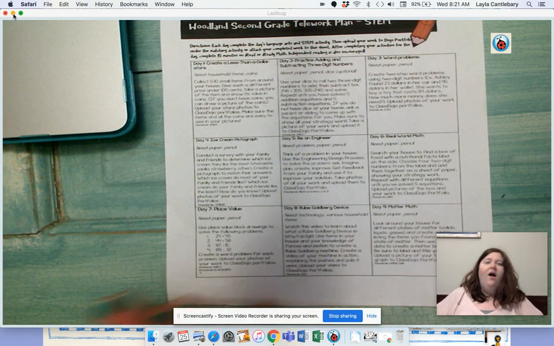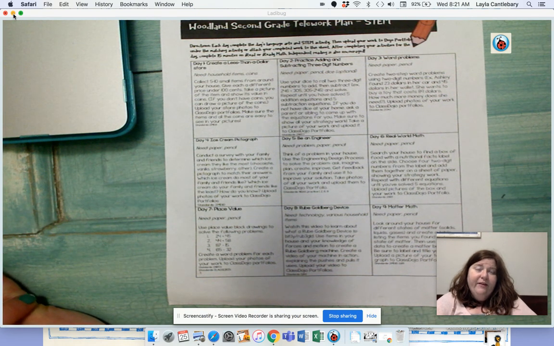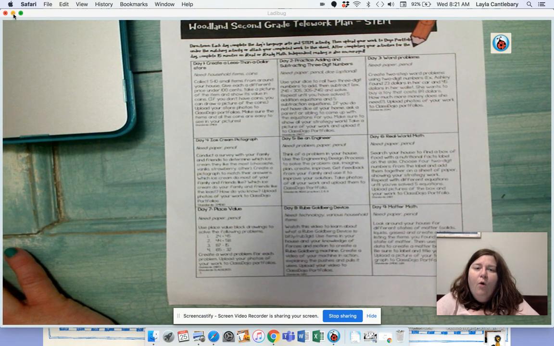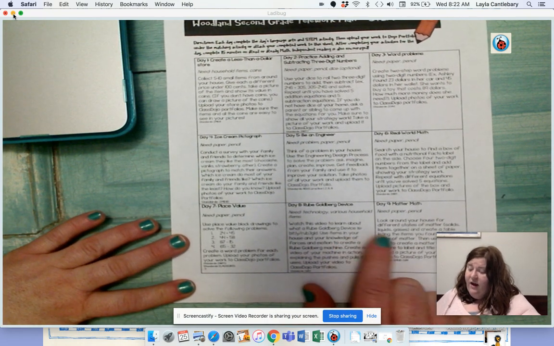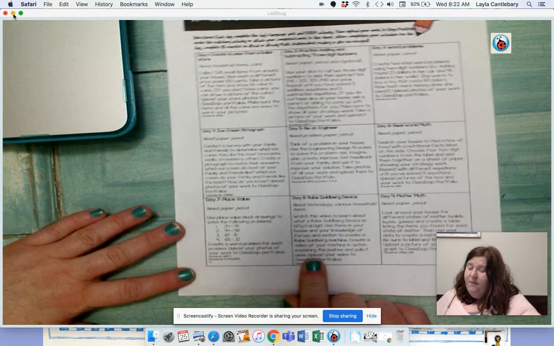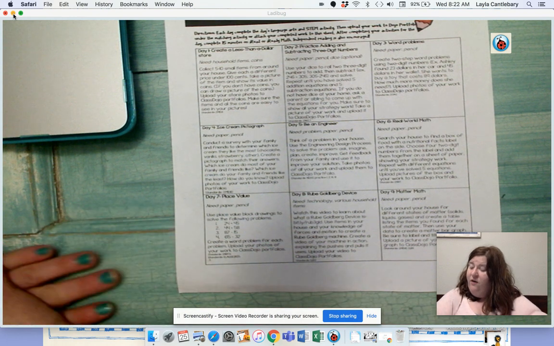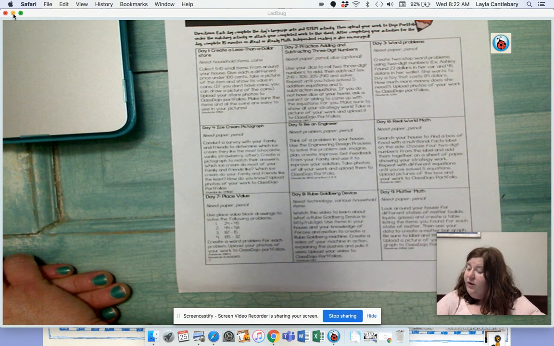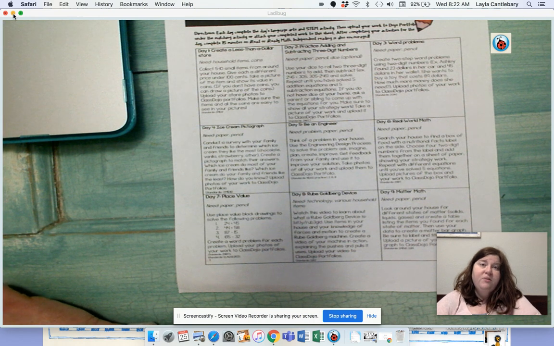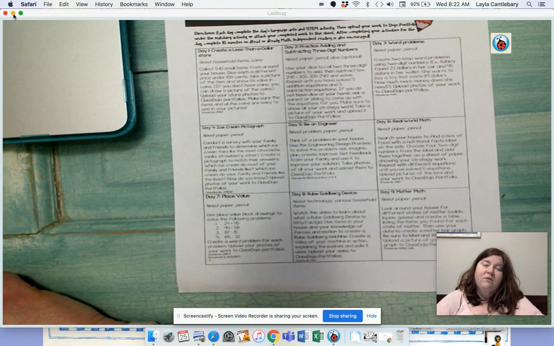Now, first of all, I want to teach you a little bit really quickly about what a Rube Goldberg device is. So there's a video you can watch here, and we'll look at that in a second. But it says use items in your house and your knowledge of forces and motion to create a Rube Goldberg machine. Create a video of your machine in action and explain the pushes and the pulls in the machine. Remember, that's the force and motion, the pushes and pulls. And then upload the video to your Class Dojo portfolio.